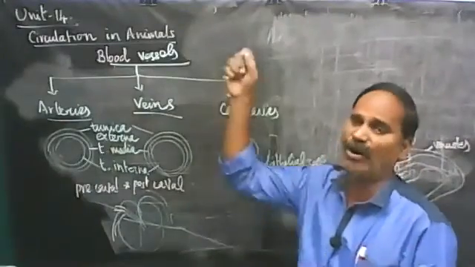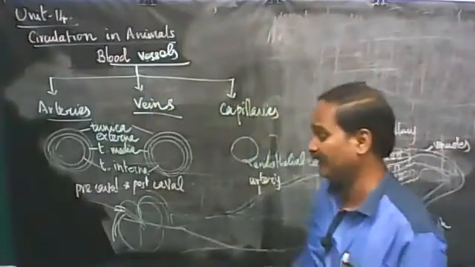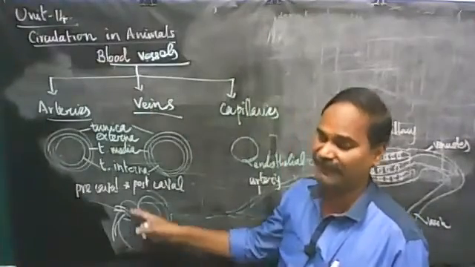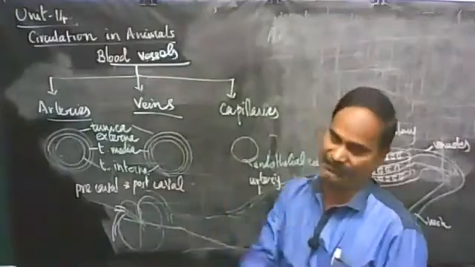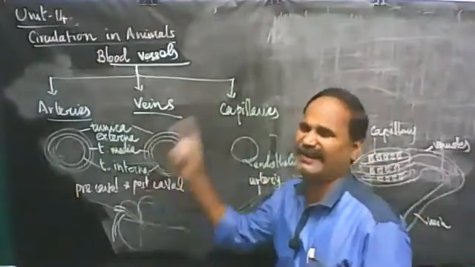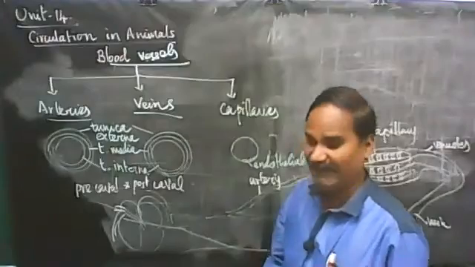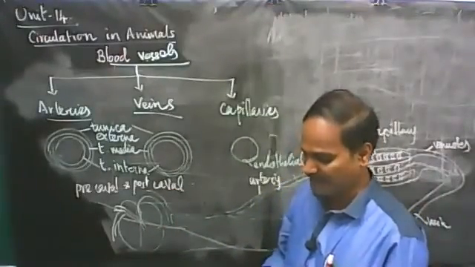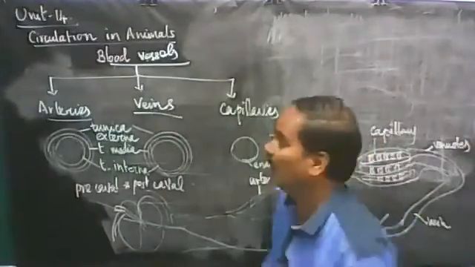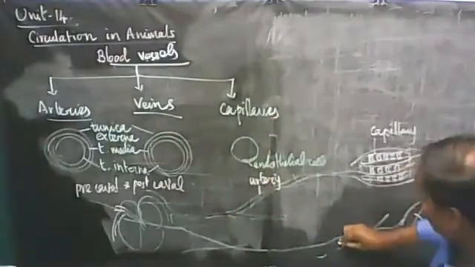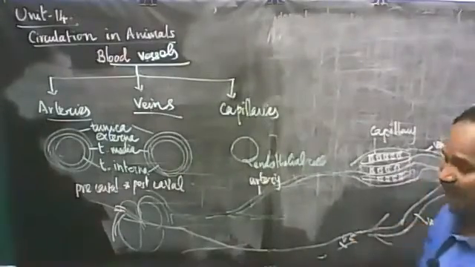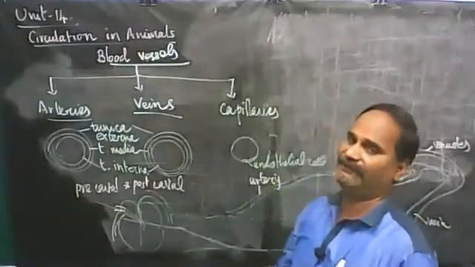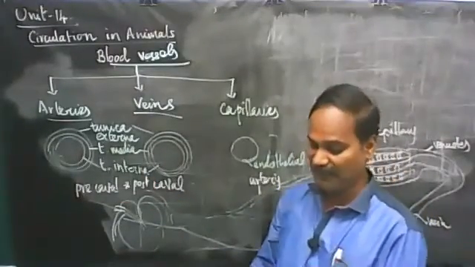Then all arteries carry oxygenated blood except the pulmonary artery. Here you have one artery called the pulmonary artery, which arises from the right ventricle and carries impure blood to the lungs for purification. Except the pulmonary artery, all arteries carry pure blood. All veins carry impure blood except the pulmonary vein. Then the last point: arteries are not provided with internal valves, whereas veins possess a number of pocket valves. Valves are absent in arteries and present in veins. So these are the differences between arteries and veins.